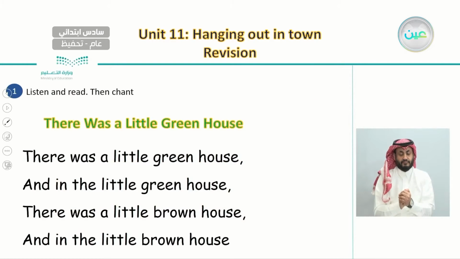After this, we listened to a chant called There Was a Little Greenhouse. With this chant, we said we need to do three things. First, we have to listen to the chant. Number two, we have to read the chant.